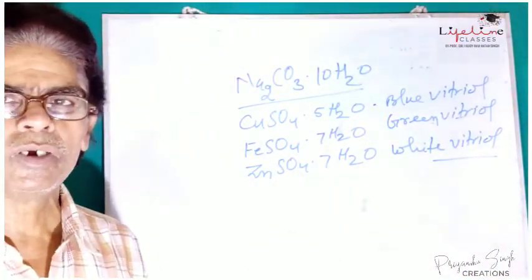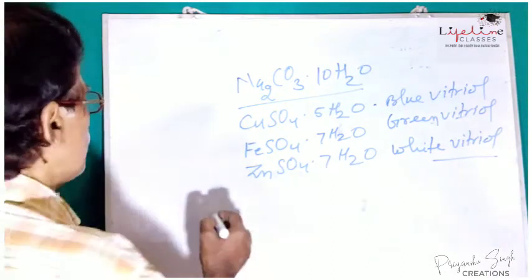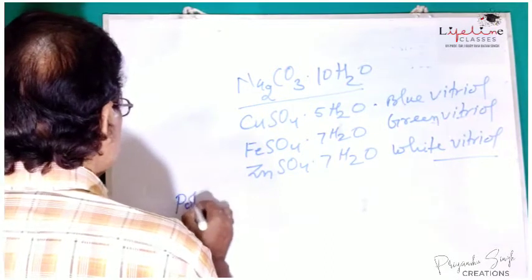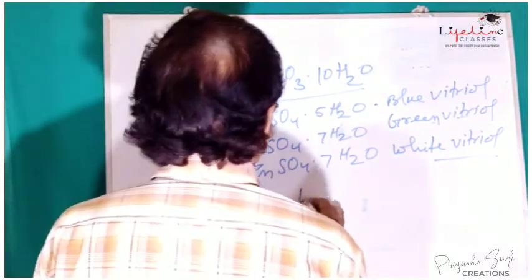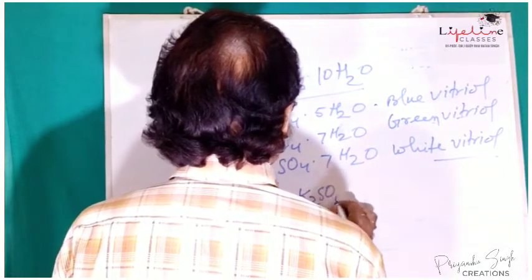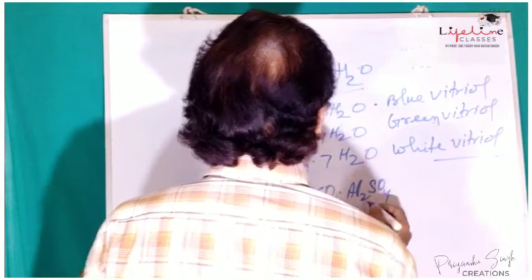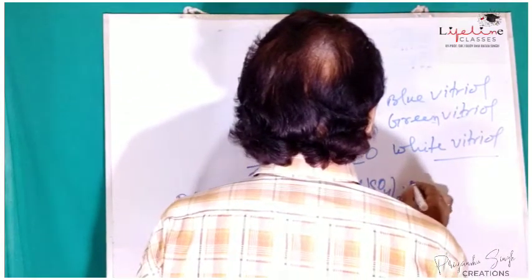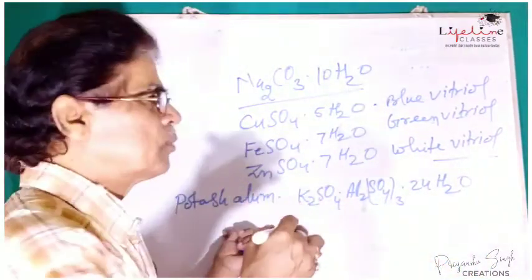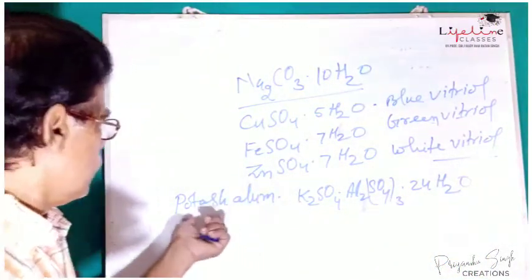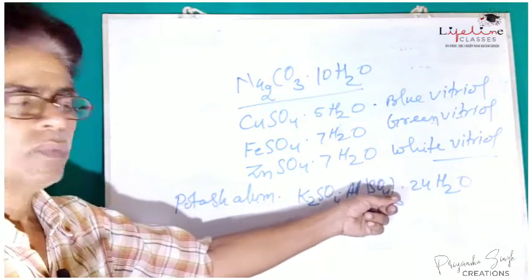There are so many such crystals like alum, potash alum, K2SO4, Al2(SO4)3, whole thrice, 24H2O. It is commonly known as Fitkiri. So potash alum is associated with 24H2O.